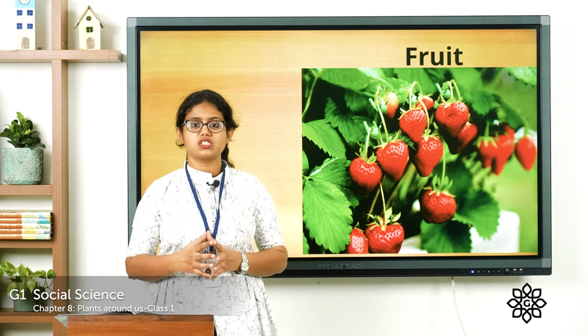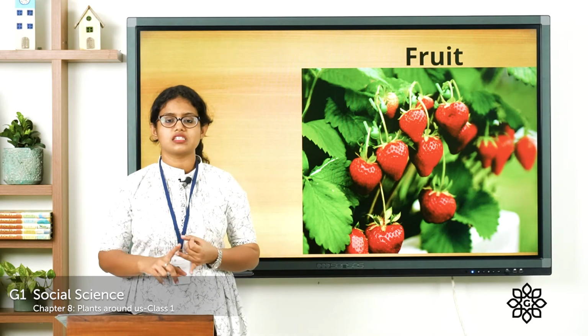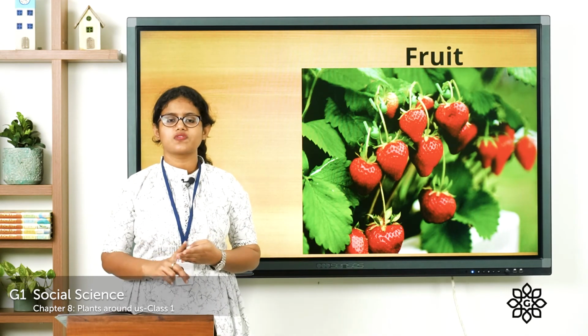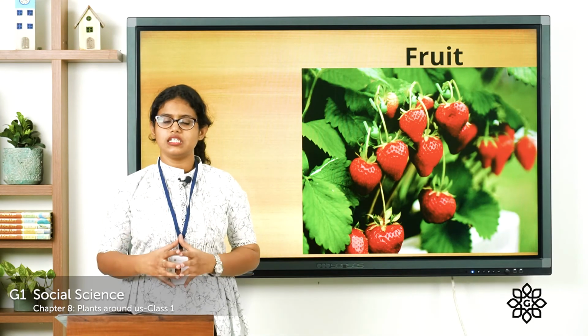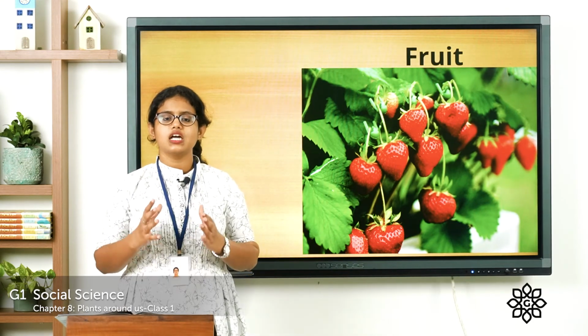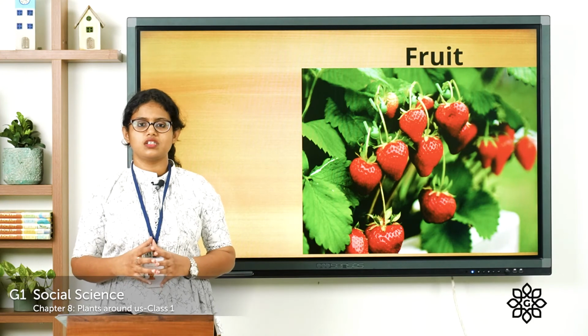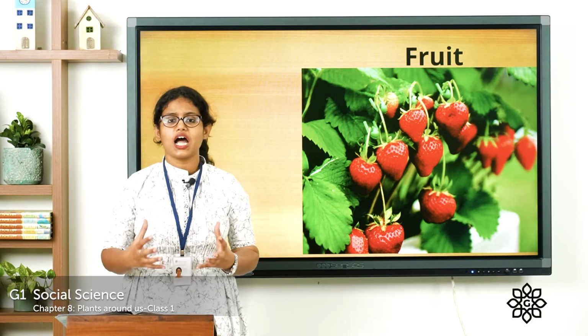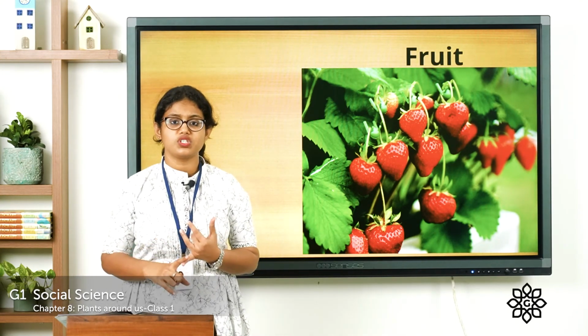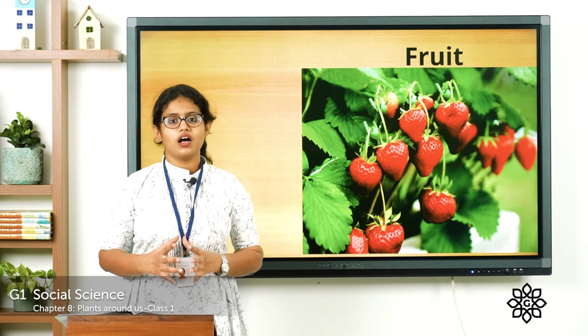So which are the different parts of a plant? The root, the stem, leaves, flower, fruit, seeds. These are the different parts of a plant. And we learned some of the different kinds of plants, such as the trees, shrub and herb.